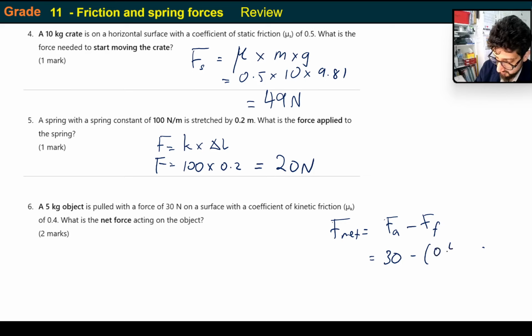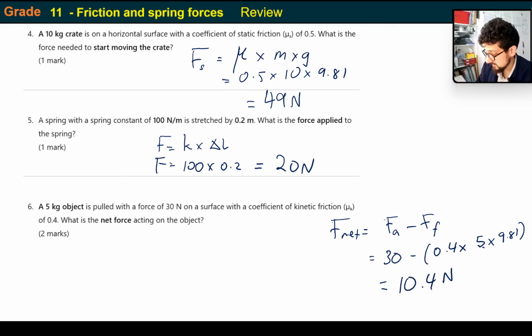Mu is given as 0.4, times 5, which is the mass, times gravity, which is 9.81. So that's 30 minus 0.4 times 5 times 9.81, which is going to be 10.4 newtons. Let me just check that. 0.4 times 5 times 9.81, 30 minus answer. Yeah, so that's correct. And there you go. That's it.